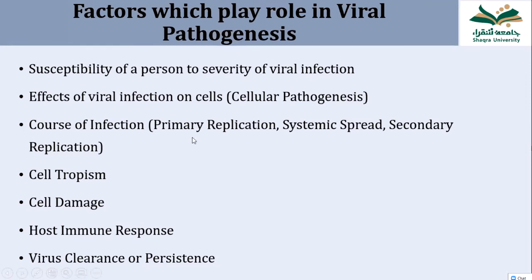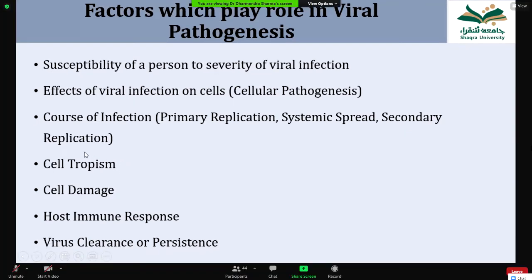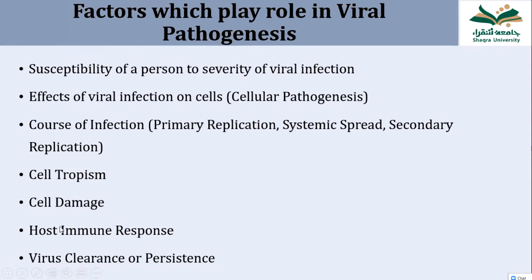Another factor is the course of infection, whether this is primary, where the virus replicates primarily, then systemic spread, then secondary replication, we have to see. Then cell tropism. All these points we are going to discuss in the different slides. Some viruses affect only cells of a certain organ system, and cause disease there. And cell damage, how they cause damage to the cell, and host immune response also adds to the causation of the disease or the clearance.